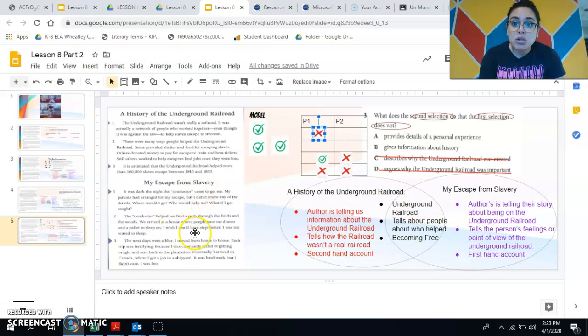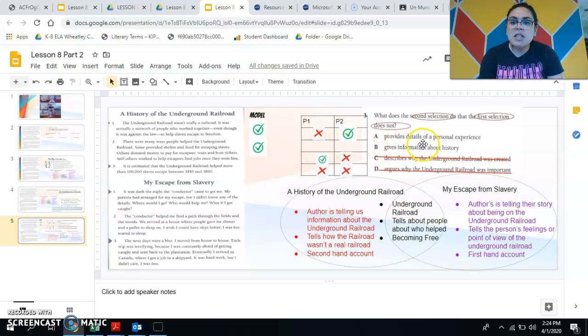But passage 2, which is what I want to know, selection 2 is doing what the other one is not, giving me personal information or personal experience, because it says I could have slept better, I was too scared to sleep. So this was a personal experience. So right now I have how they're different. Passage 2 has something that passage 1 does not have.